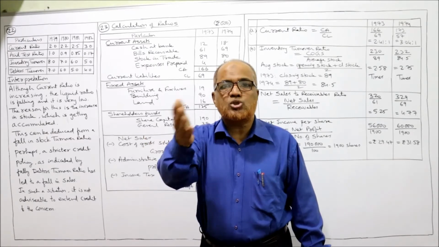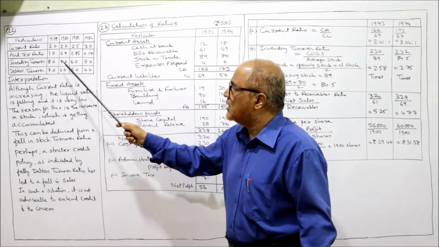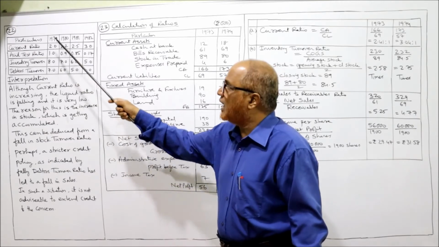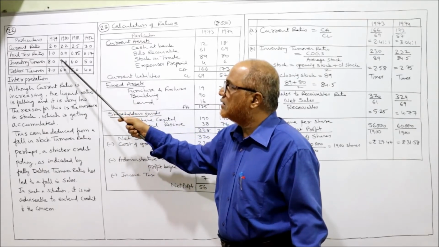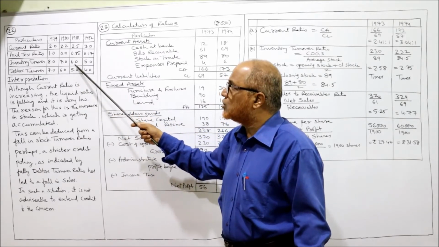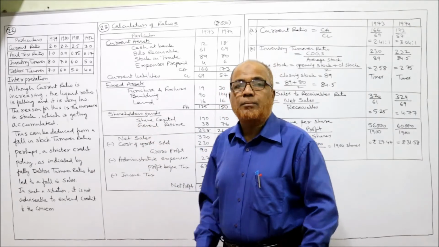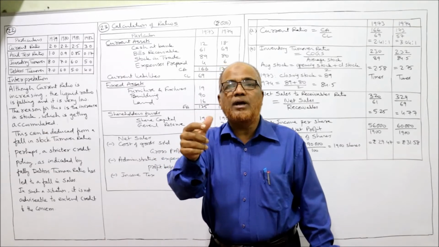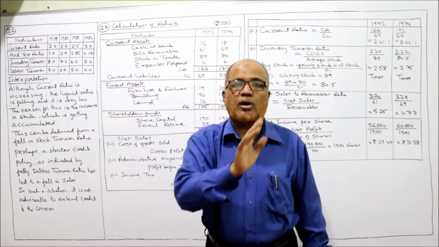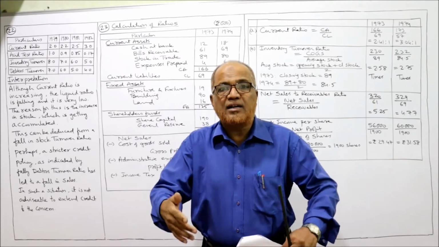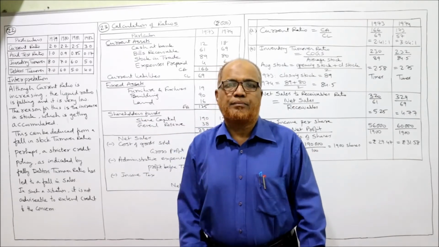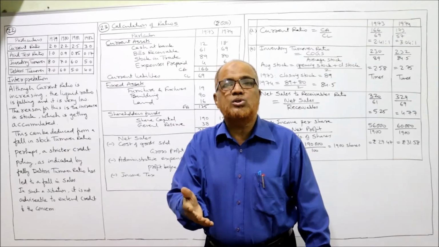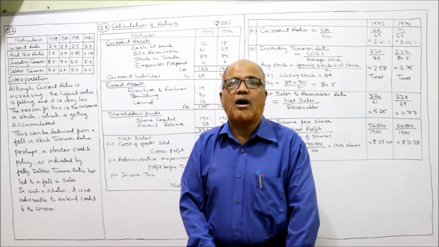But here you see the inventory turnover ratio: in 1979 it is 8, it comes down to 7, then 6, then 5. That means the inventory turnover ratio is declining. The company is not able to convert the stock into sales. Difficulty in selling the goods. That's why the inventory turnover ratio is coming down.